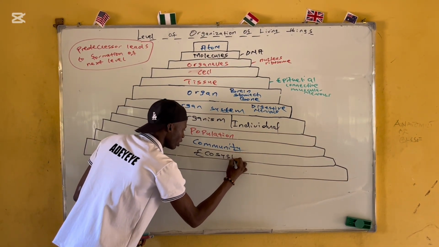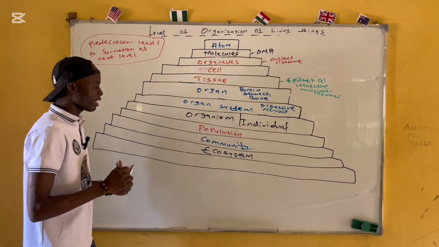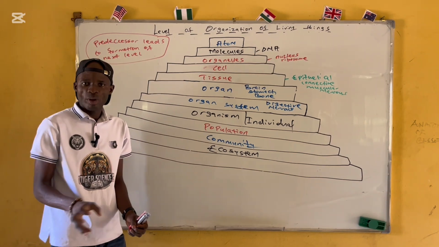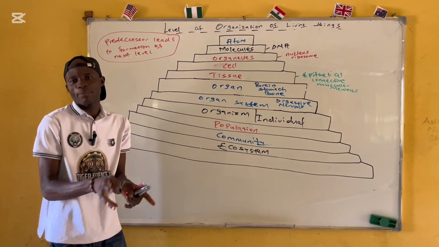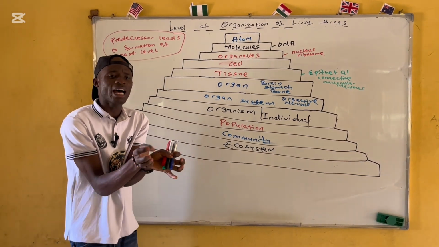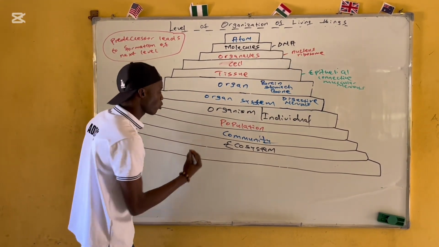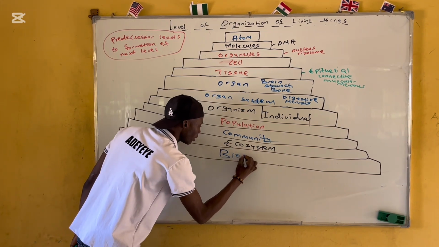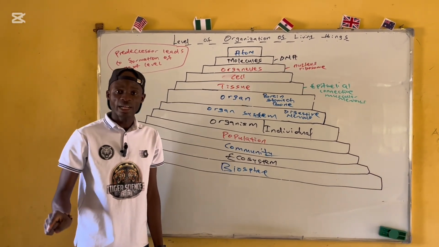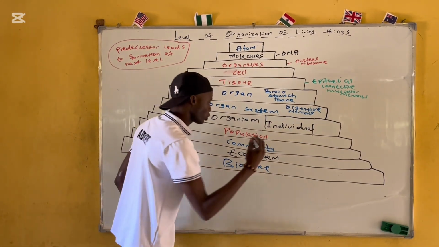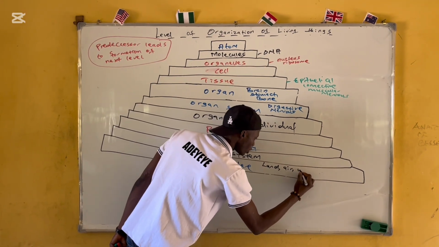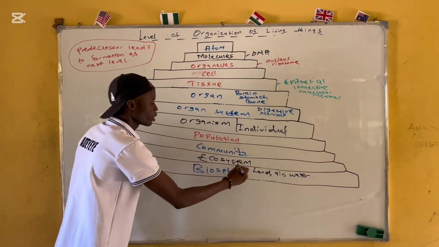You see that? Ecosystem. So now, class, an ecosystem consists of both living things and non-living things. When both living and non-living things inhabit a particular environment, that is when we have an ecosystem. Now, when two or more ecosystems come together, they form what we call the biosphere. You see that? Biosphere. The biosphere represents the zone of life on Earth. The biosphere consists of three important things that we need to know. Number one, there will be land in the biosphere, there will be air, and there will be water. These are the three things that must be in the biosphere.